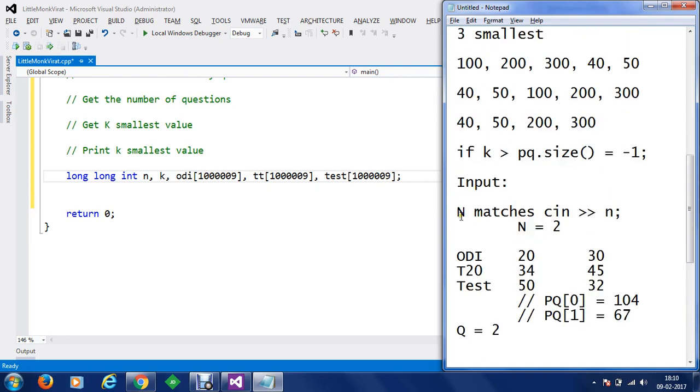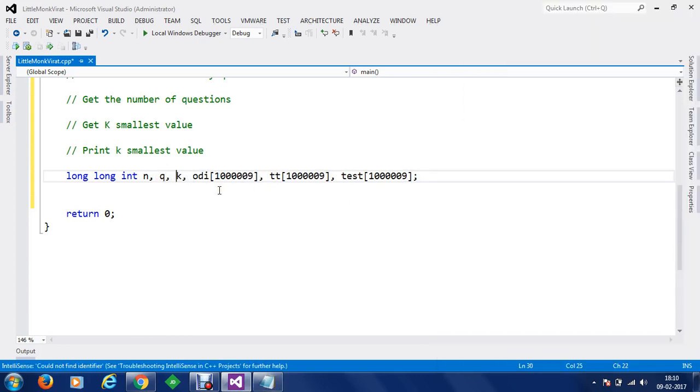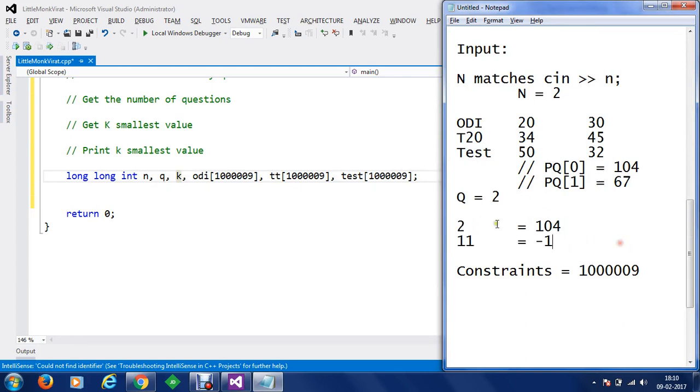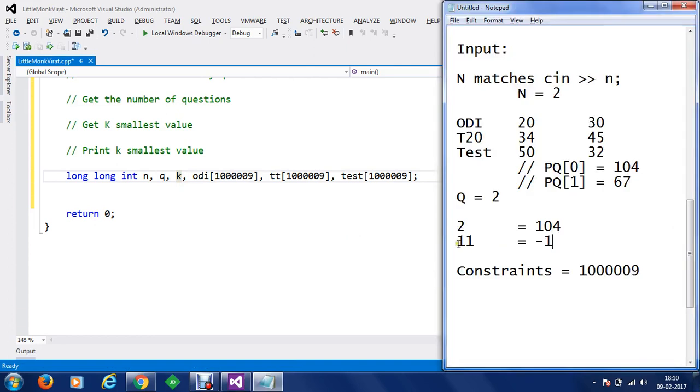So we have got n matches, we have got number of questions, so we'll take one for questions as well, q, and then we have got the k smallest element, which we will ask for, the second smallest element and the 11th smallest element, whatever it is. So we have got all these values here.